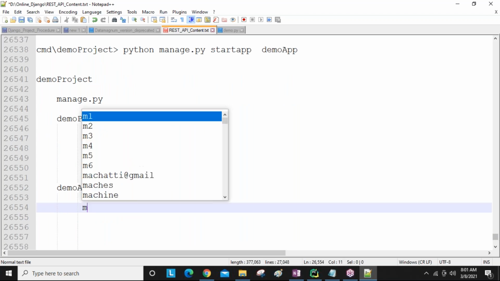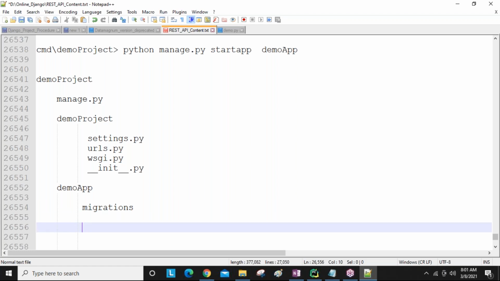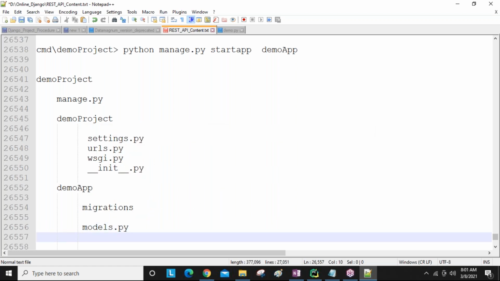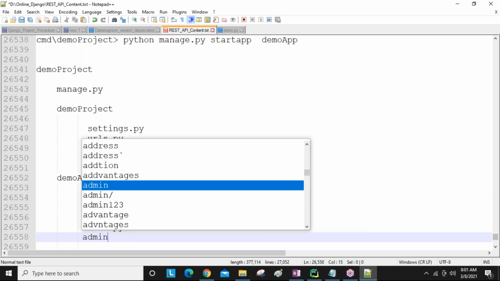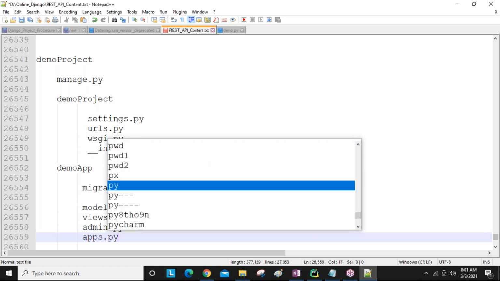Here you get one folder, the migrations folder, and also 6 files: models.py, views.py, admin.py, apps.py.